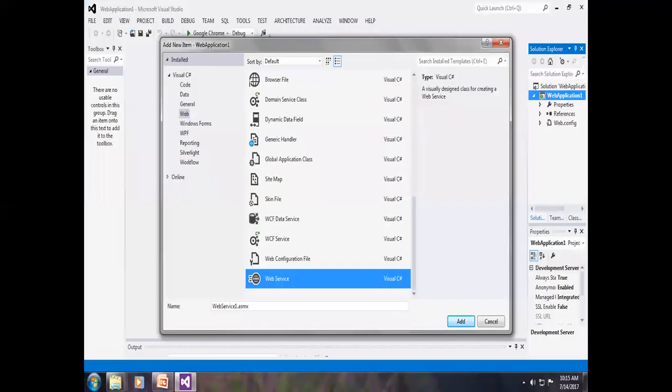we are getting it in .NET, the SOAP-based web service. So you have to select this particular component, web service, and the extension of that web service is ASMX. So SOAP-based web services means very old web services. Initially organizations used SOAP-based web services for sharing the data.